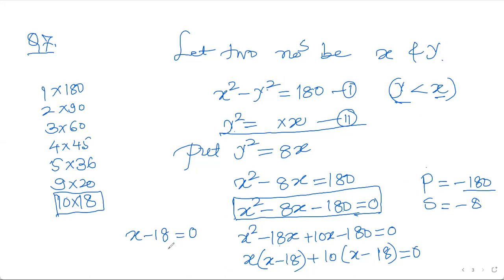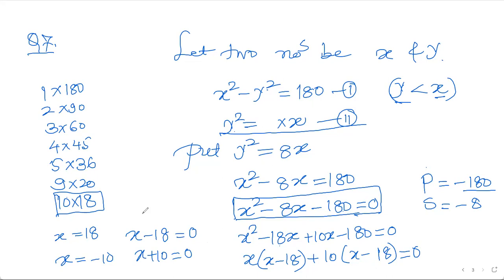x minus 18 is 0, one factor, and the other factor is x plus 10 equals 0. If you take these two simultaneously, x gives you 18 and x gives you minus 10. I have to check whether these two numbers are positive or negative.